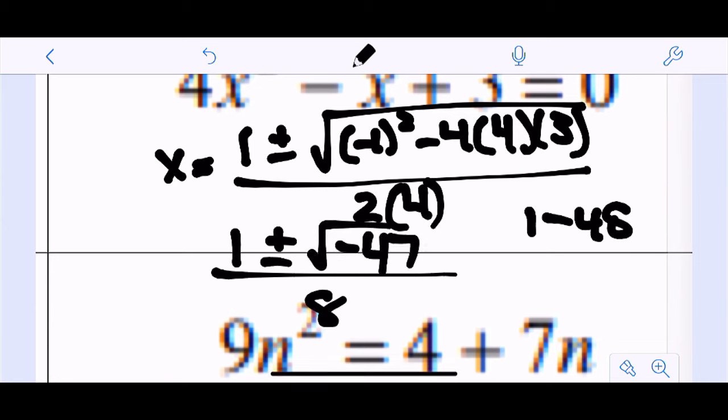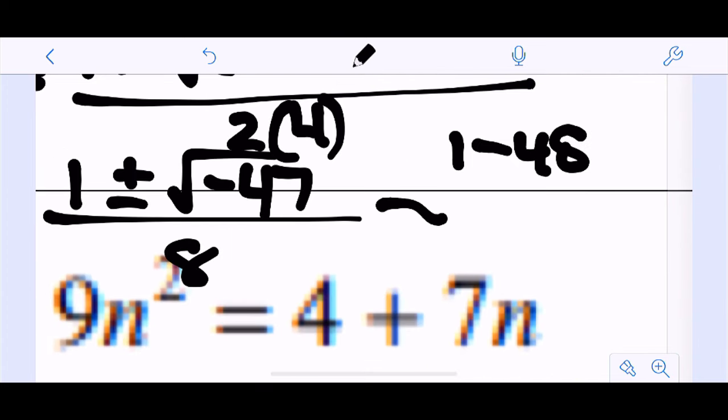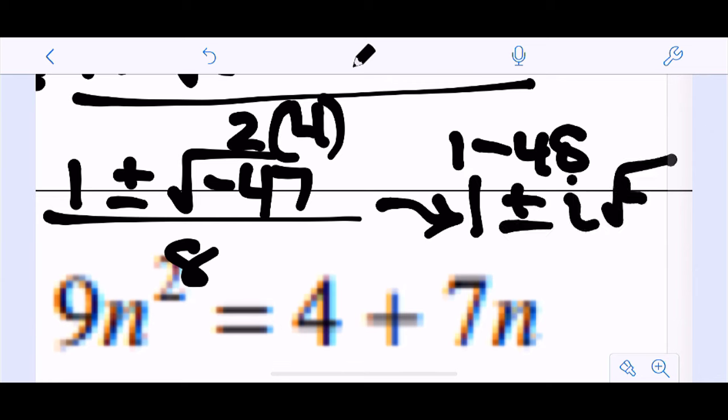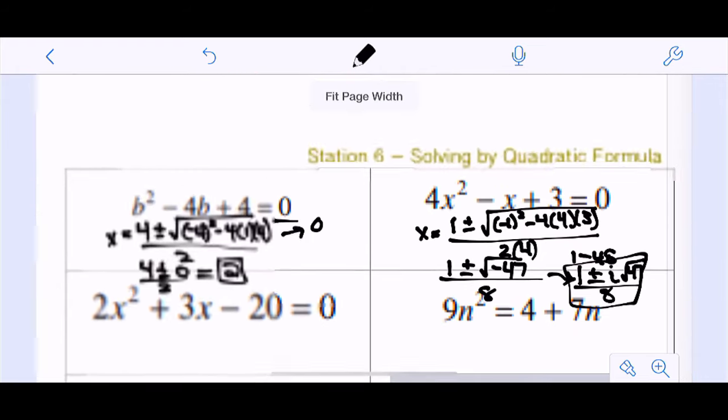Now I look at that. Look at the discriminant. It's negative, right? So because that's negative, this has two solutions because we've got the plus or minus. But they are imaginary solutions, right? Because you've got a negative under your radical. Now 47 is prime, so I can't simplify that much. But I can take out the i. And this would be my two solutions. You could break that up into two solutions. I just don't have the space because I'm on my phone.